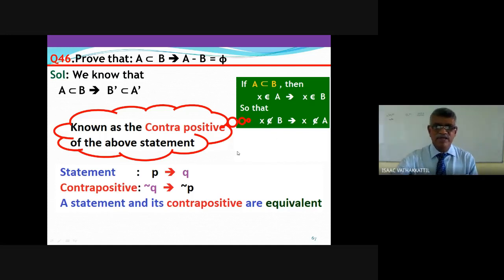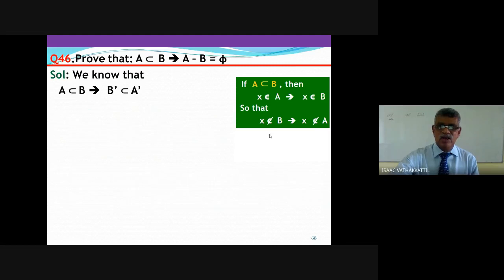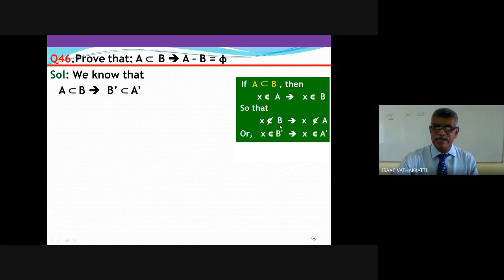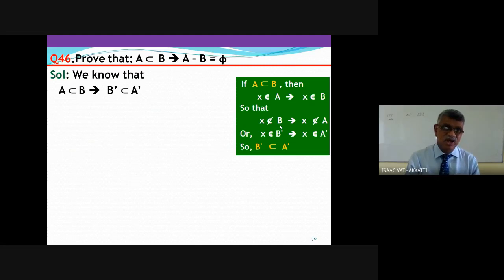Okay? Further, now X does not belong to B implies X does not belong to A. Now, what do you understand by X does not belong to B? X does not belong to B means X is in B dash. X is in B dash implies X is in A dash. That is the definition of subset. That is B dash subset A dash. So what I have is A subset B implies B dash subset A dash.